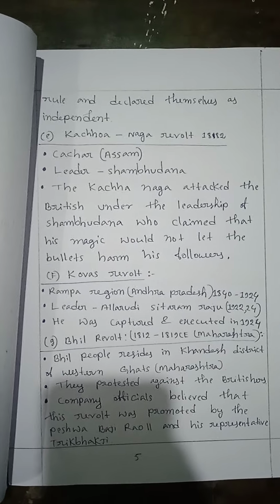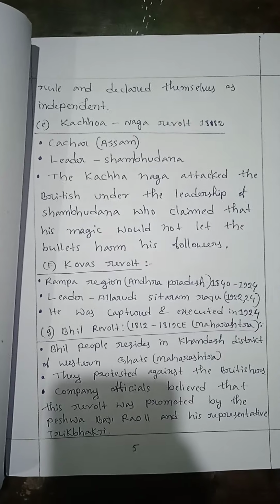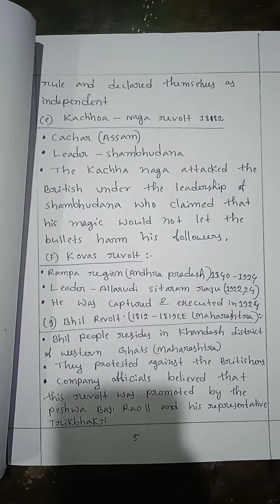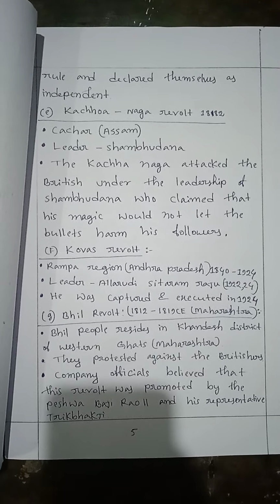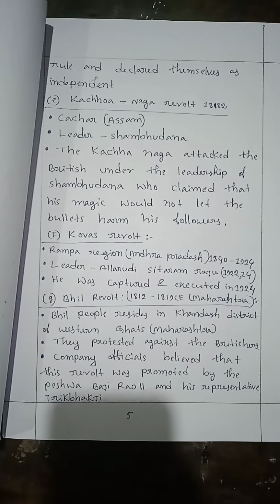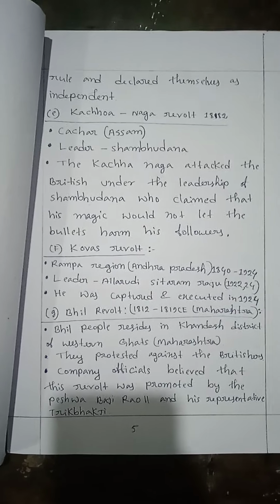Kachha Naga revolt, 1882. Cachar, Assam. Leader: Sambhudhan. The Kachha Naga attacked the British under the leadership of Sambhudhan, who claimed that his magic would not let the bullet harm his followers.